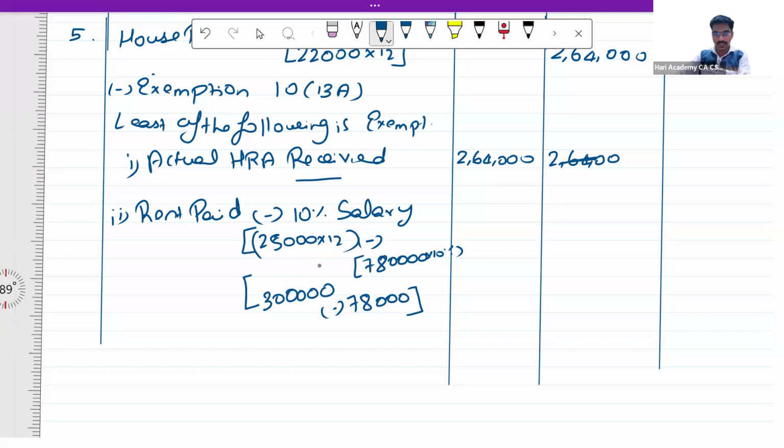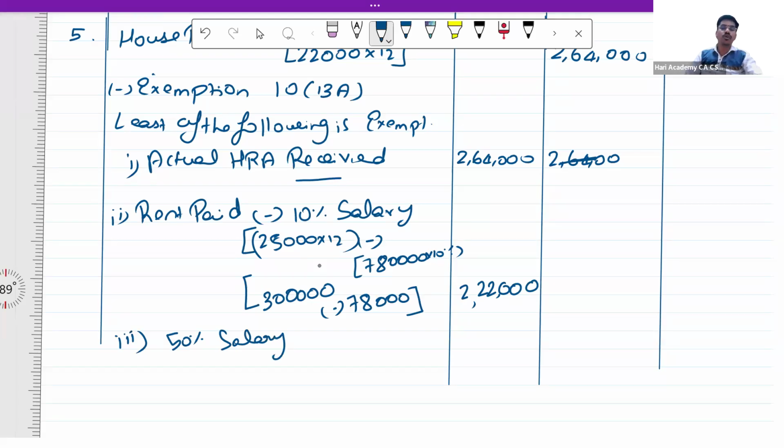So 3 lakhs minus 78,000 is going to come to 2,22,000, right?